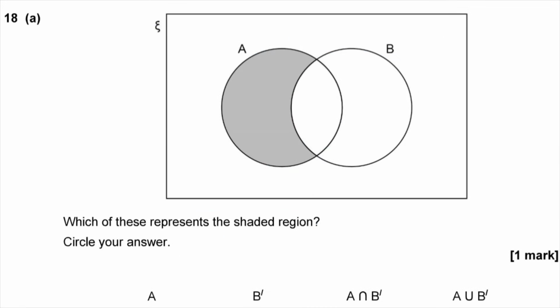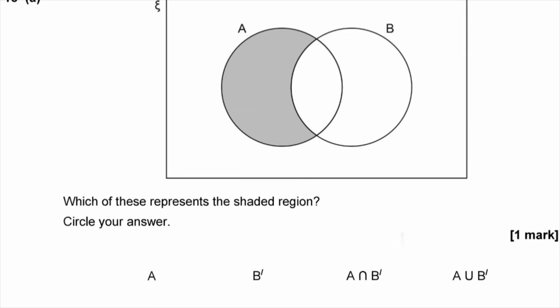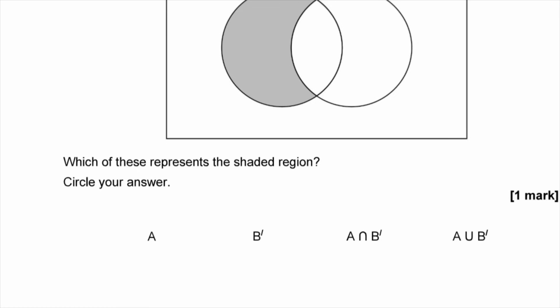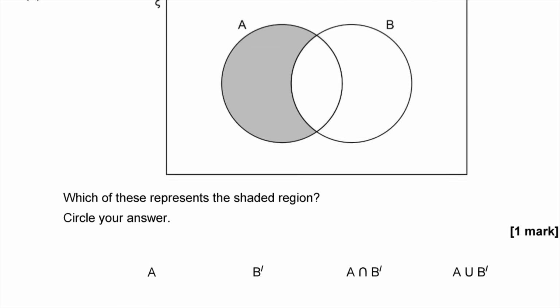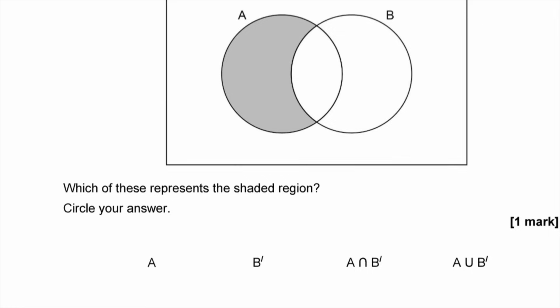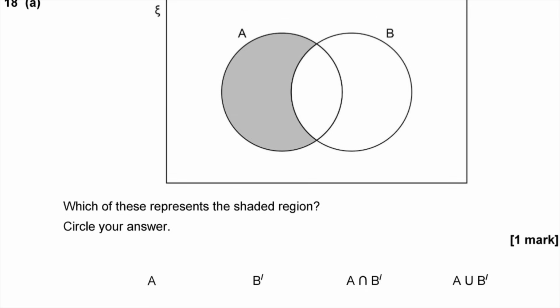Question 18a. I've got a Venn diagram here with an area shaded on it, and we're asked which of these represents the shaded region. Is it A? Is it B dash? Is it A intersect B dash, or is it A union B dash? Now this dash means not, doesn't it? So B dash is not in B. So clearly the area is inside A, but it's not all of A. And clearly the area is outside B, but it's not all the area outside B. It's going to be one of these two at the end, isn't it?